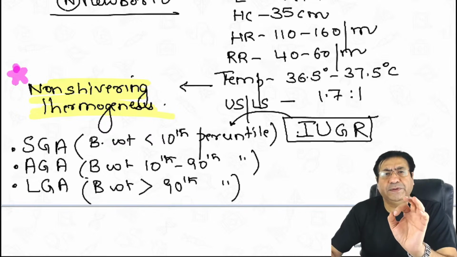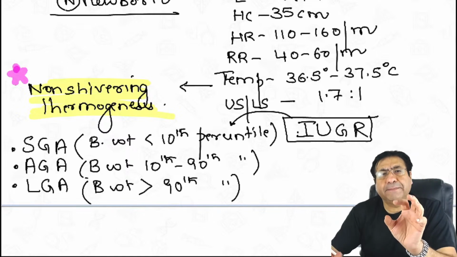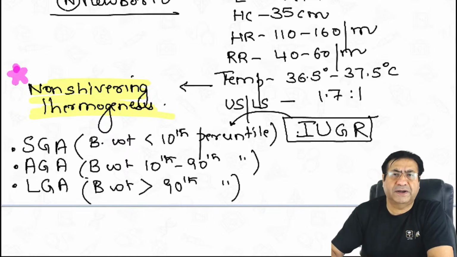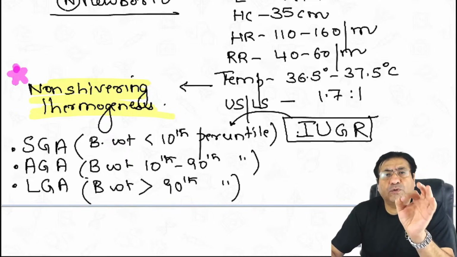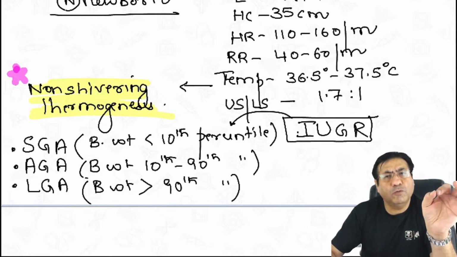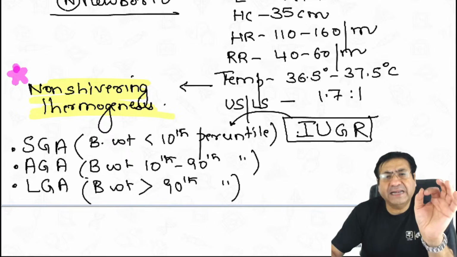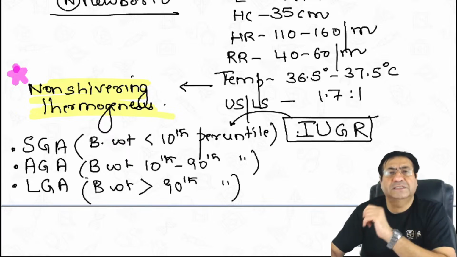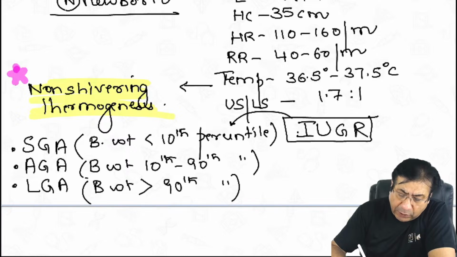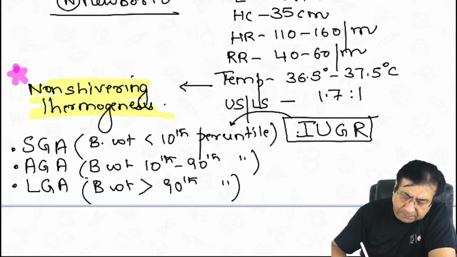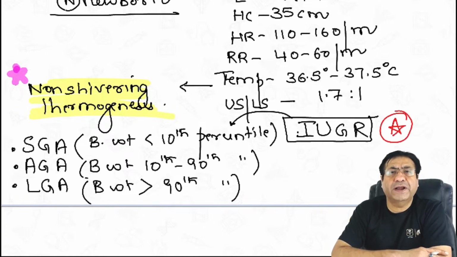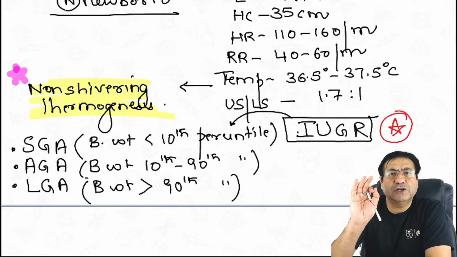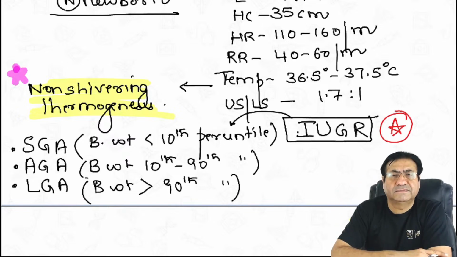Our basic objective should be that in the shortest possible time, let us just revise some important topics of pediatrics. So if someone asks you, what's the definition of an IUGR baby, intrauterine growth retardation? The definition is almost similar to an SGA baby, and that is a birth weight of the child less than the 10th percentile. This again is a very important topic for your exams. The definition of intrauterine growth retardation: birth weight less than the 10th percentile.